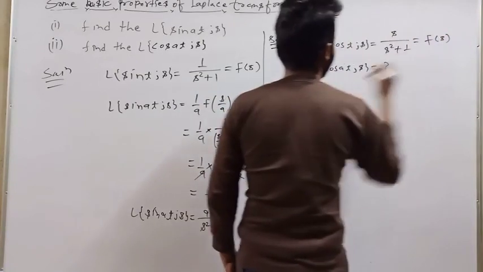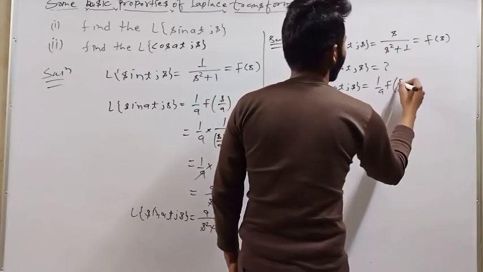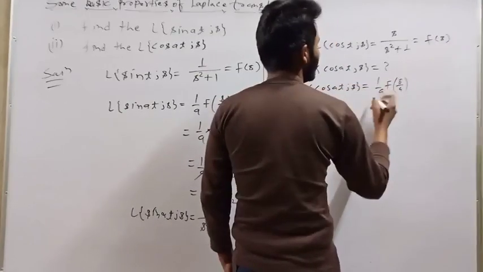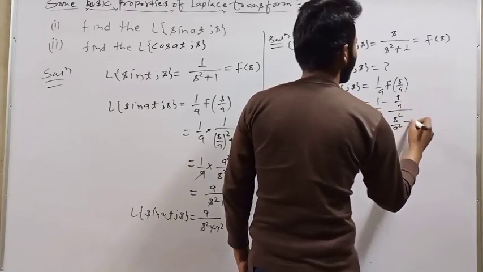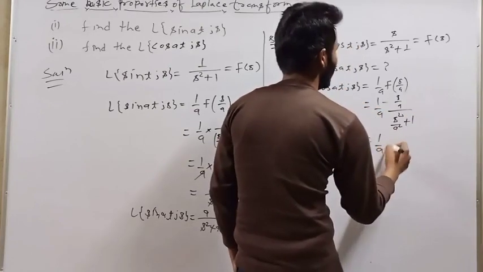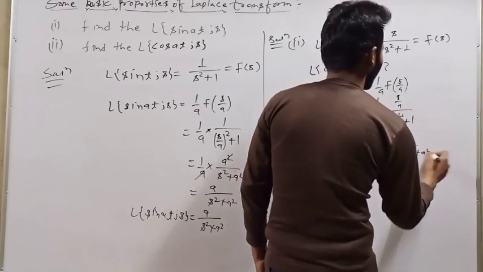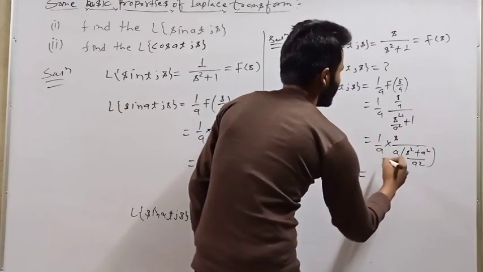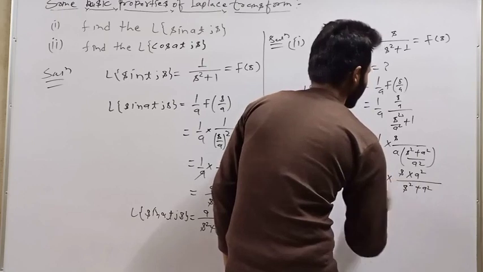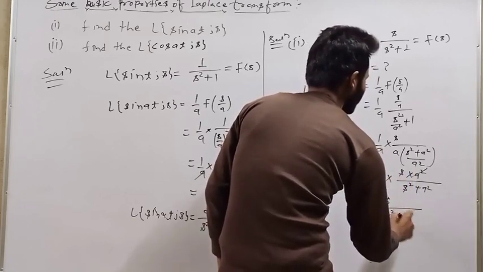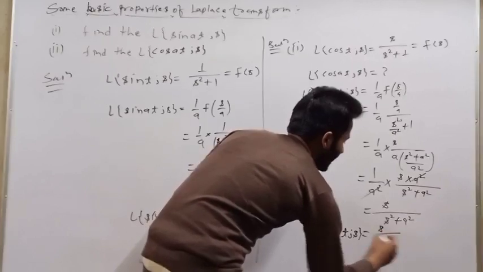So it gives 1/a^2 times s times a^2/(s^2+a^2). The a^2 cancel out, so it gives s/(s^2+a^2). So the Laplace transform of cos(at) with respect to s is equal to s/(s^2+a^2).